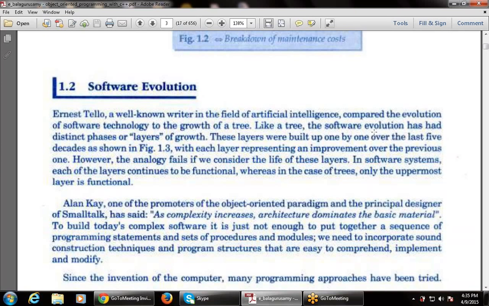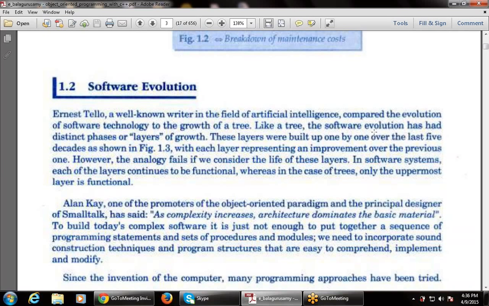Alan Kay, one of the promoters of the object-oriented paradigm and the principal designer, said, as complexity increases, architecture dominates the basic material. To build today's complex software, it is just not enough to put together a sequence of programming statements and a set of procedures and modules. It is not just that if I collect multiple instructions, that makes the software.